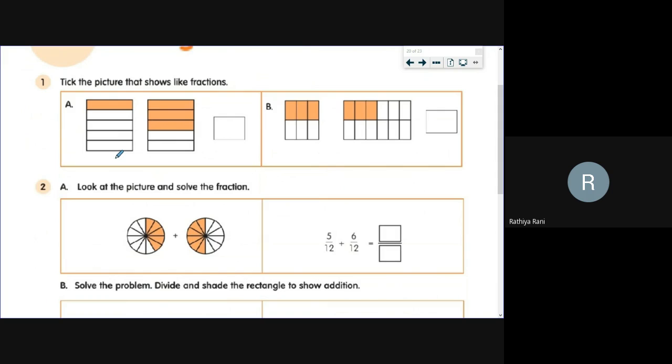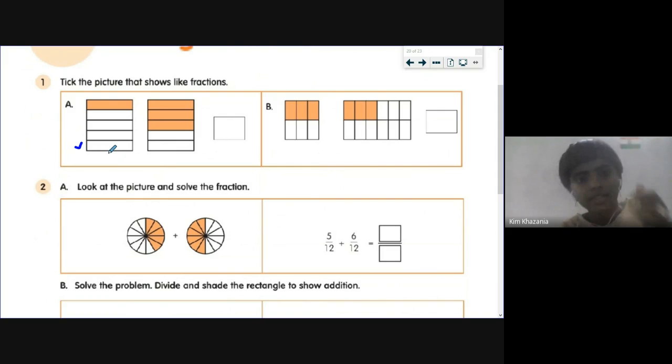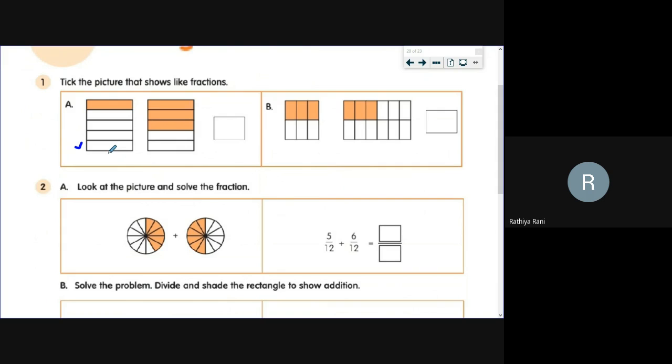Okay. So Kim Mazania, what is the fraction value of first picture? Kim Mazania? The first value is 4. I didn't ask the answer. I just asked what is the fraction of first picture. What is the fraction value? 1 by 5. Yeah, very good.